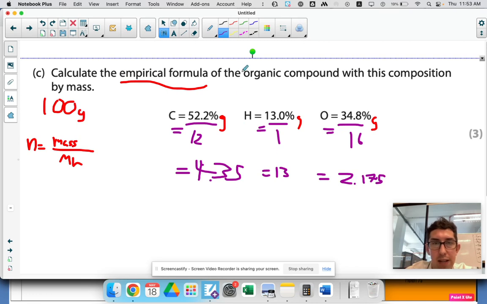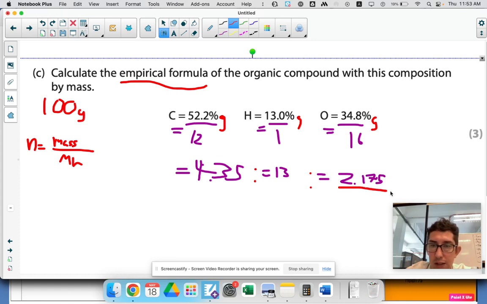Moles are the ratio. This is telling us the ratio between these chemicals. It's telling us that for every 4.35 carbons, I have 13 hydrogens and I have 2.175 oxygens. But it's giving me a ratio with decimals. I don't want a ratio with decimals. I want whole numbers. Okay, so how do I turn these into whole numbers? Simply divide all of them by the lowest one.